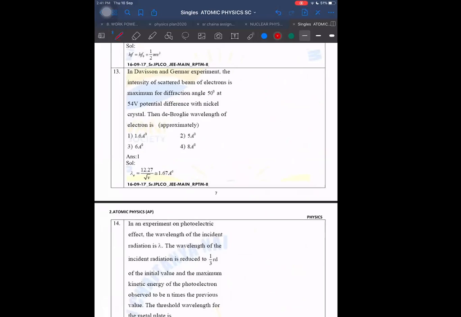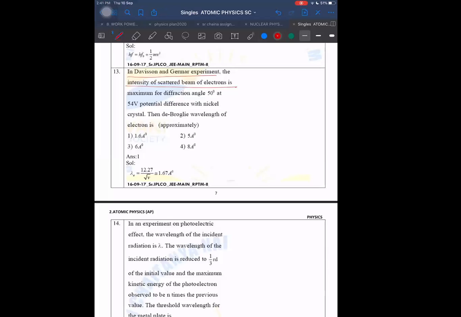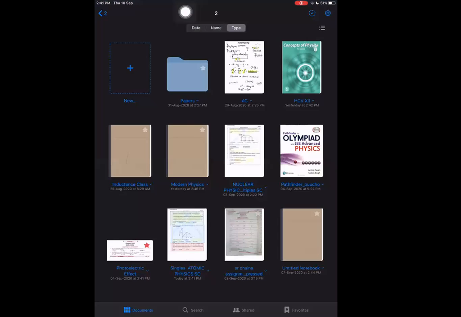In Davisson-Germer experiment, the intensity of the scattered beam. Where to read Davisson-Germer first of all? Let me tell that, because I have not discussed it till now. Let me give you a little bit of overview, just from the NCERT. I will take it.